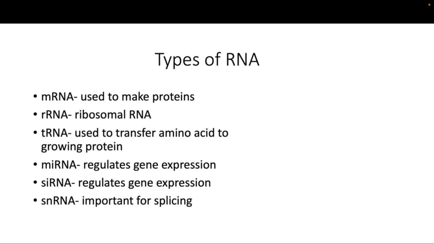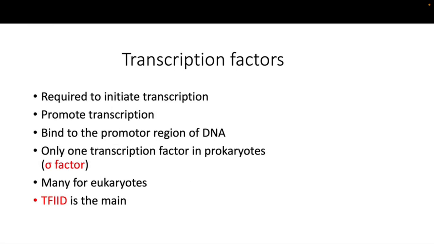Okay, and another class of RNA is known as snRNA. It is just small nuclear RNA, and this RNA is important for splicing. Splicing is a part of post-transcriptional modification, and we will also talk about how this snRNA allows splicing to occur. And this splicing is a very crucial process. So again, the take home is that there are different types of RNA and all of them have distinct functions.